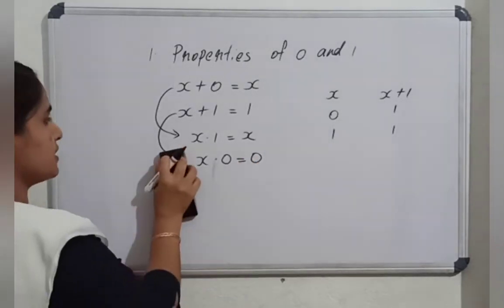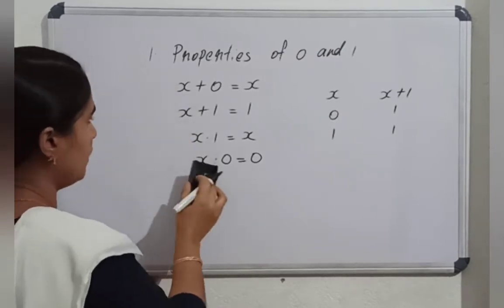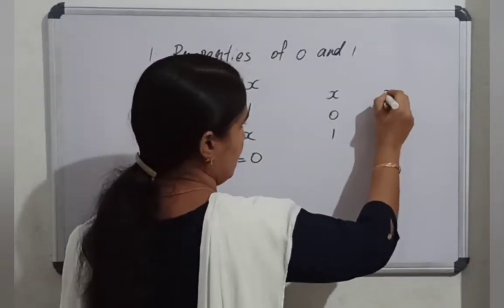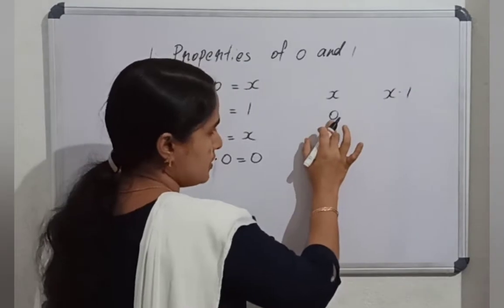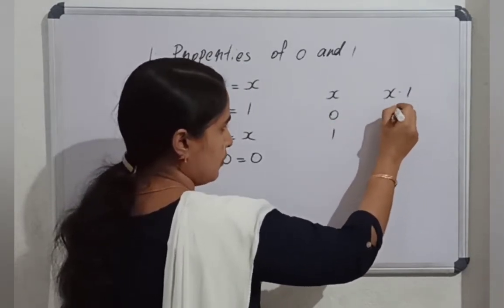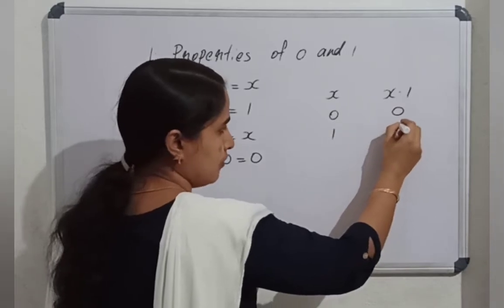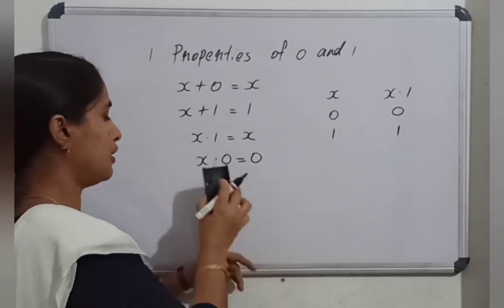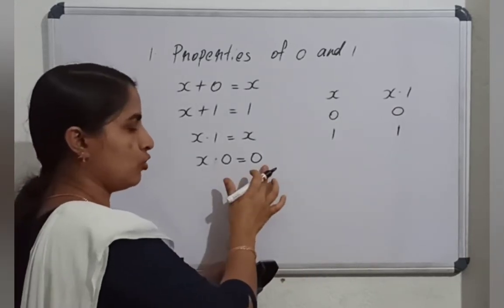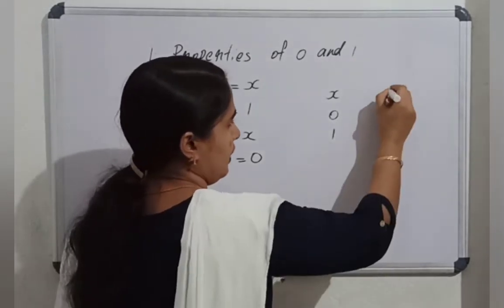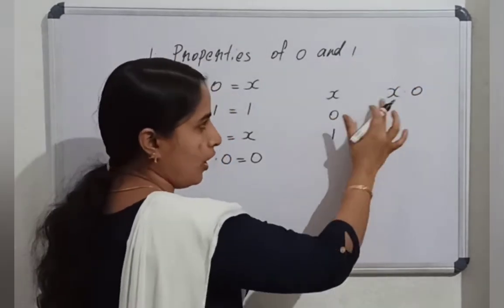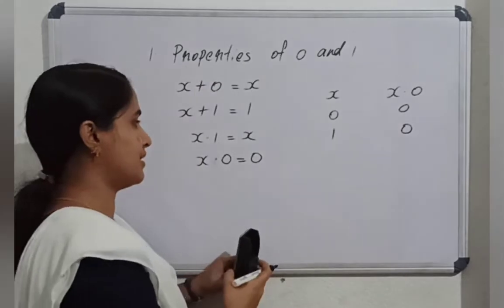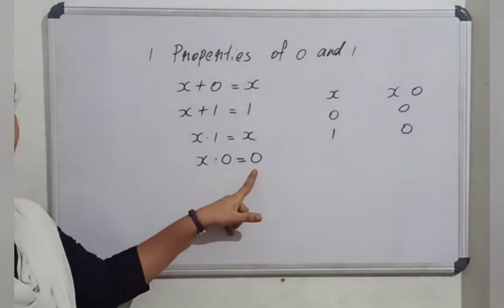Clear? Now we can prove the same using the truth table. That's very simple. First we can prove x and 1 equal to x. x and 1. So 0 and 1 is 0. 1 and 1 is 1. So x and 1 is always the value of x. And we can prove the second one, x and 0 equal to 0. x and 0. So 0 and 0 is 0. 1 and 0 is 0. So the truth table states that x and 0 equal to 0.